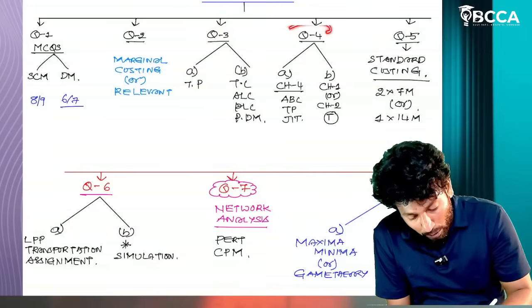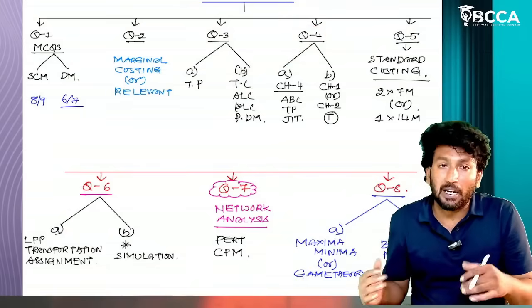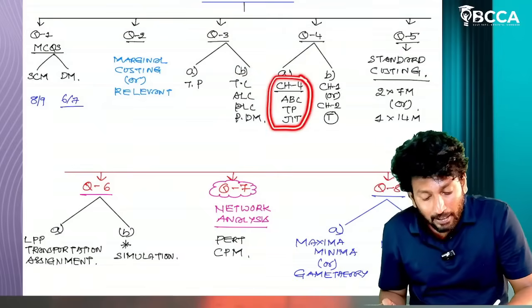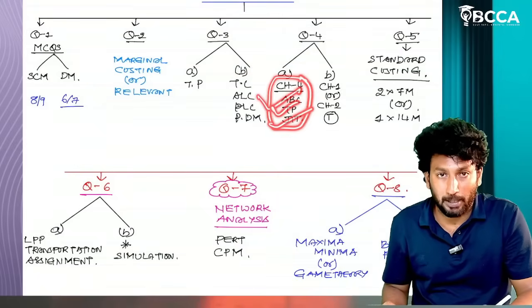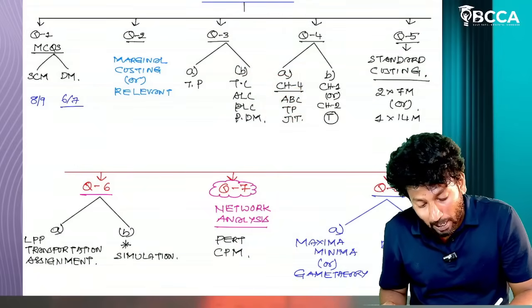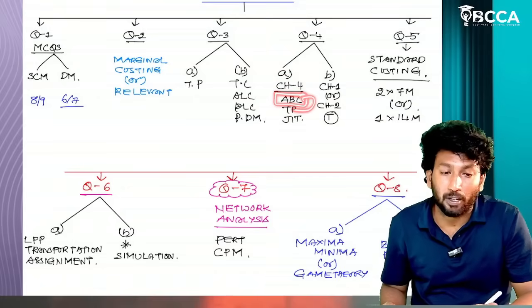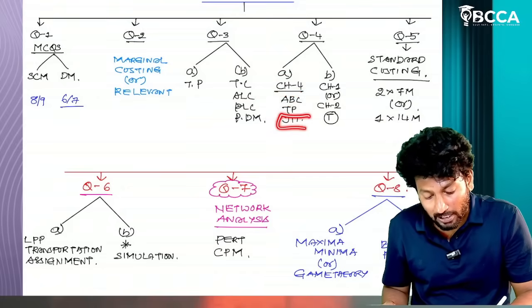And now coming to question number 4. Here we have a theoretical part as well as a problematic part. 4A, chapter number 4, problematic questions. Most of the times they have been asking ABC or else throughput. Sometimes they also ask a just-in-time question.